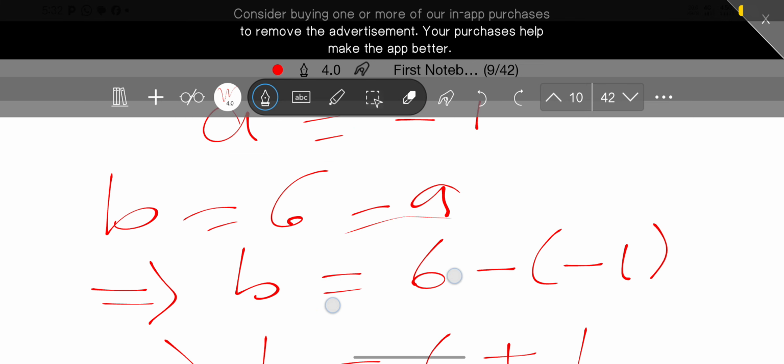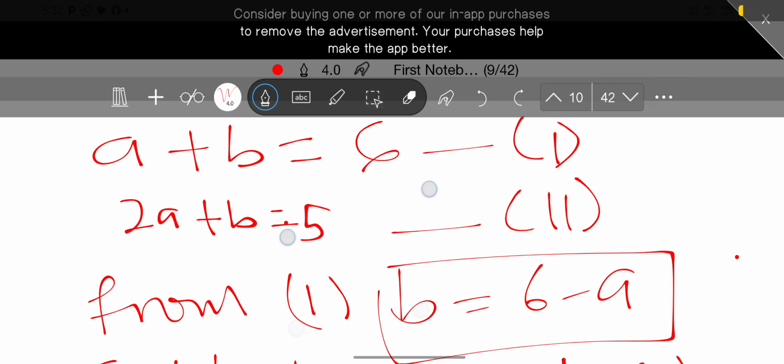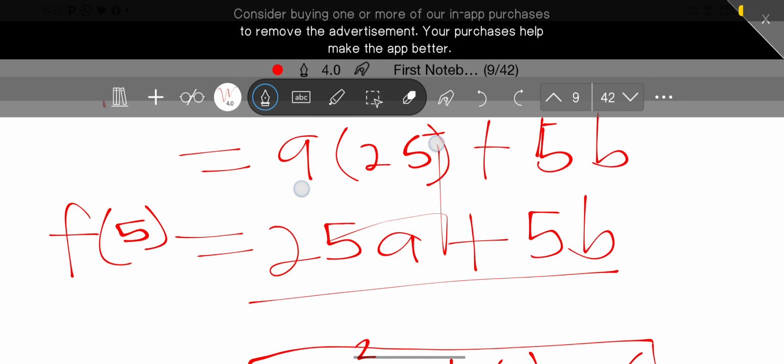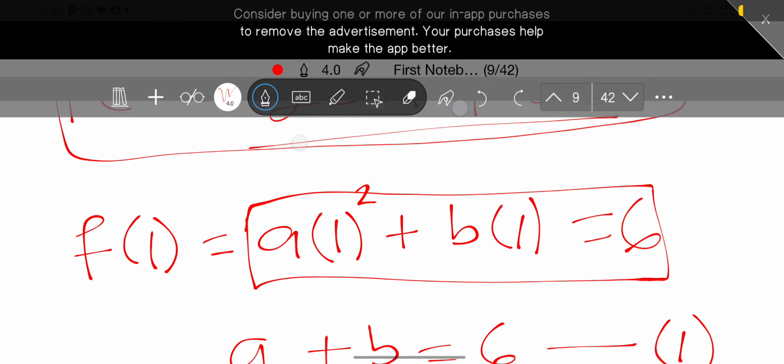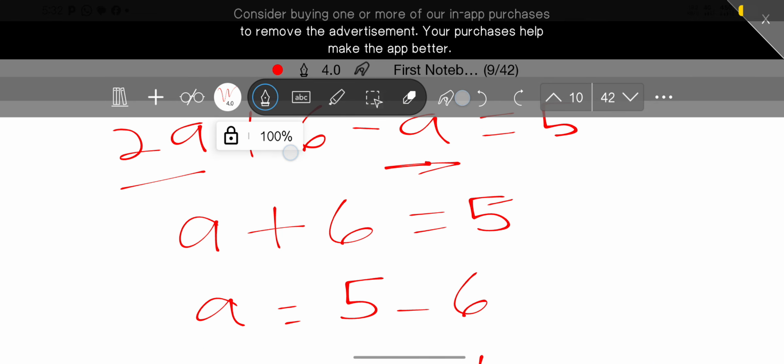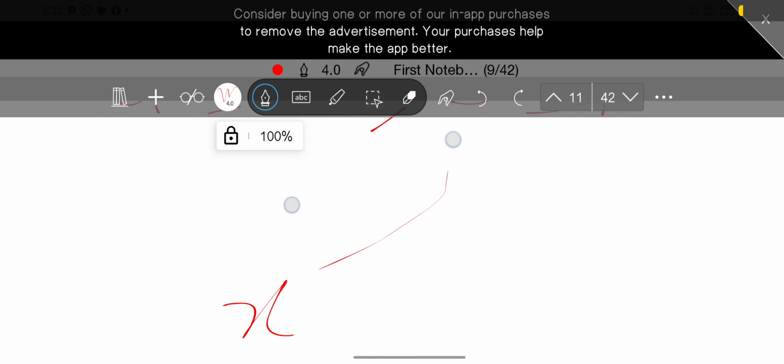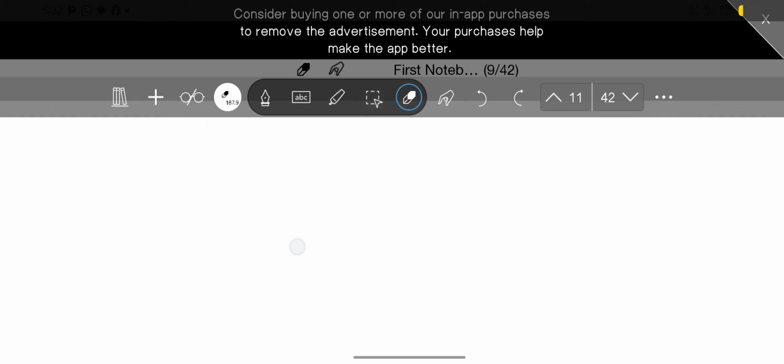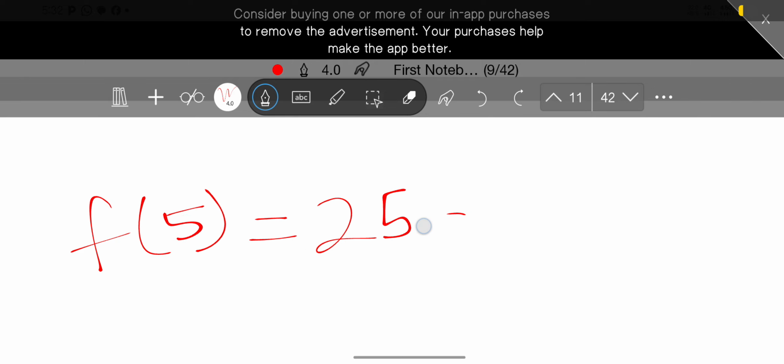Now don't forget, what is our f of 5 that we actually want to find? Our f of 5 is 25a plus 5b. So f of 5 is equal to 25a plus 5b.